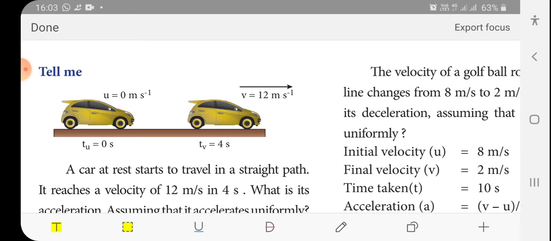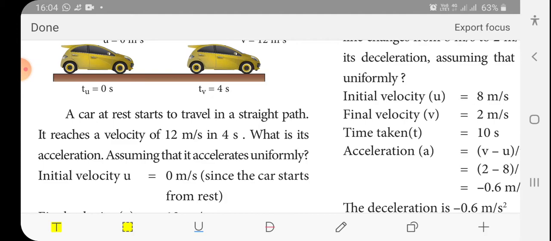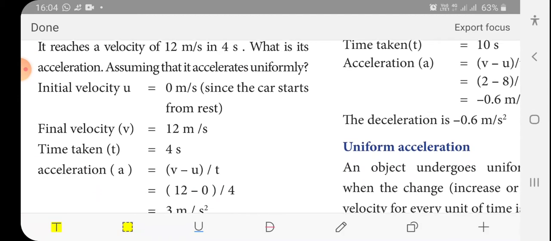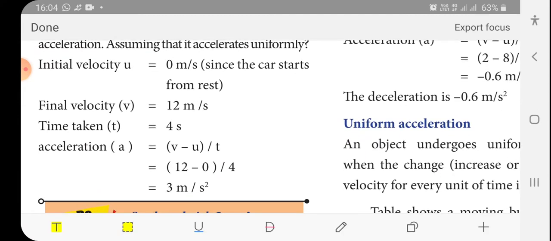A car, at rest, travels in a straight path. It reaches a velocity of 12 meter per second in 4 seconds. What is the acceleration? Initially it is at rest, the final velocity is 12 meter per second and the time given is 4 seconds. Then the acceleration is 12 meter per second divided by 4. You will get acceleration 12 by 4, 3 meter per second square.